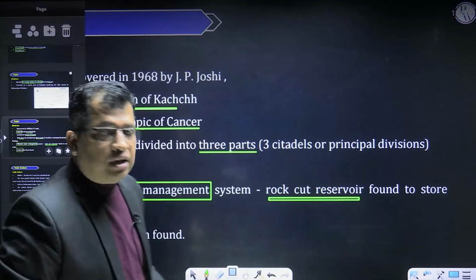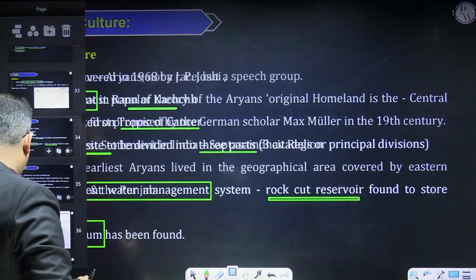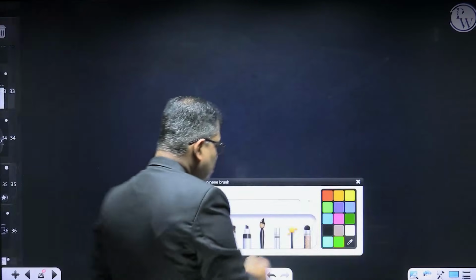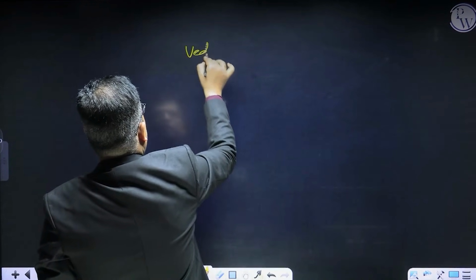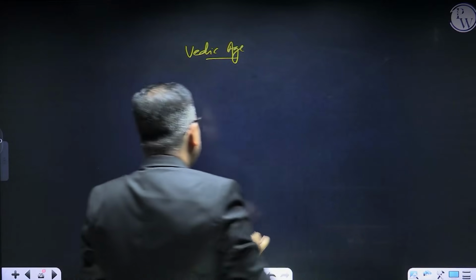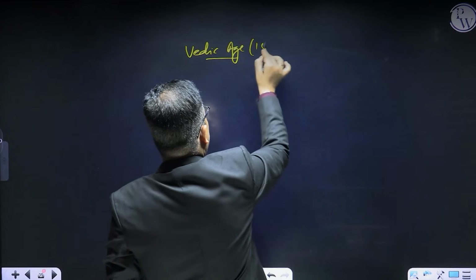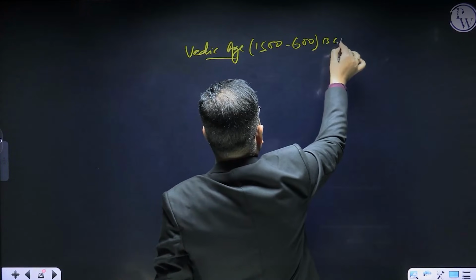Now coming to the Vedic culture, the next important phase, right? Let me tell you something. The Vedic culture or the Vedic age, simply you can write Vedic age or Vedic culture. The time period of this period is from 1500 to 600 BCE, right?